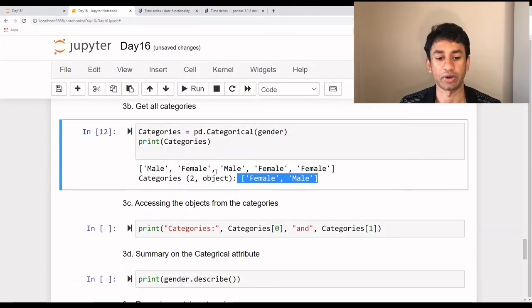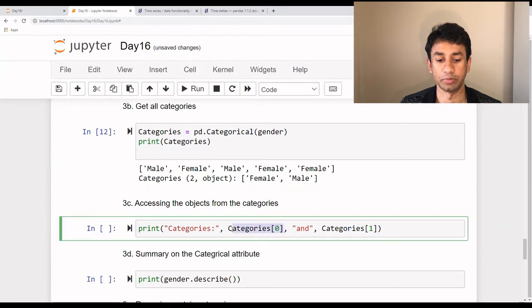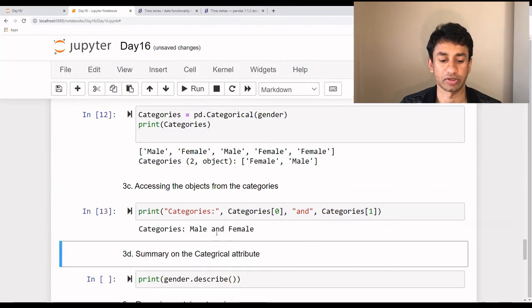Now if we want to access the elements of the categories, this would be the first element. The index always starts with 0, so it will be 0 and this would be 1. Here categories 0 would be the first one, which is female, and this would be male. When I print this, you would get male as well as female.